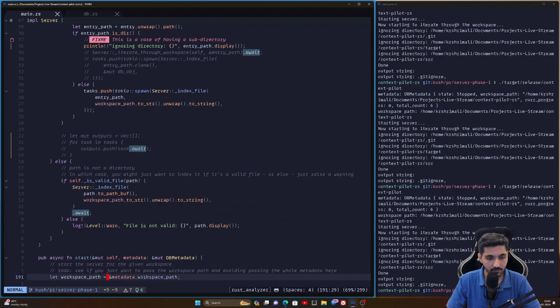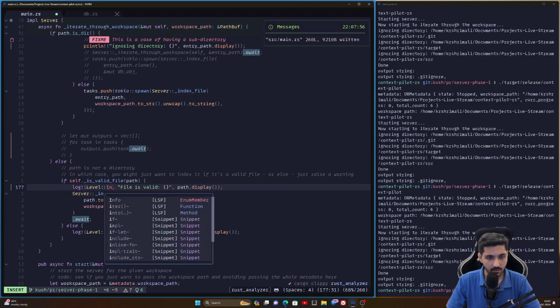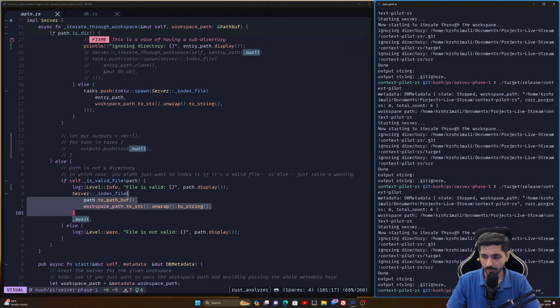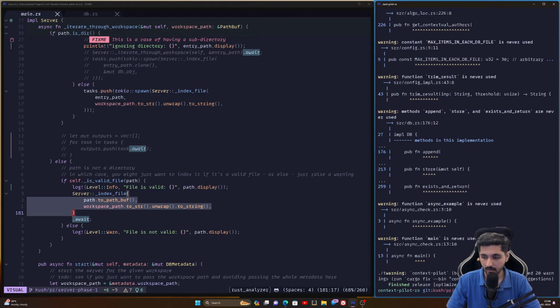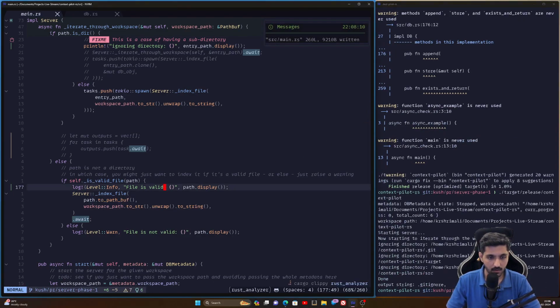Also, this thing, for example, we are doing dot await here, index file, and let me just log the level, I don't know, info. Do they have info? What happened here? I thought they had info. Yeah, there you go, right? So file is valid, and let's just print it out there because I want to see what's happening.